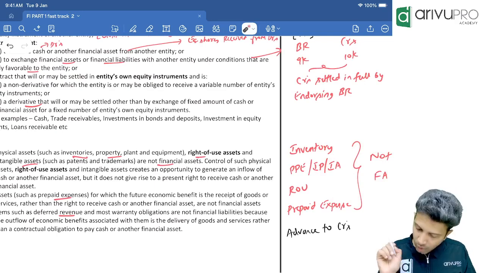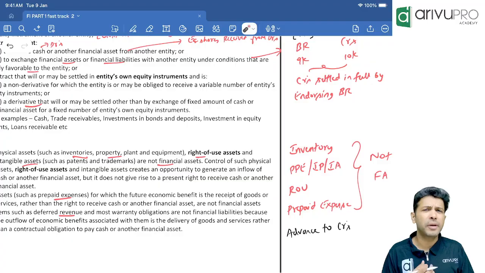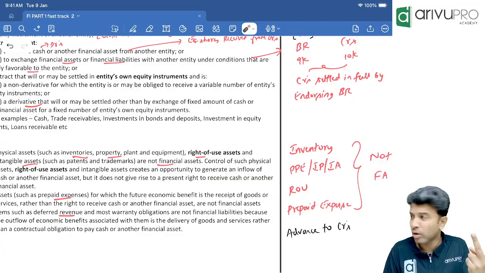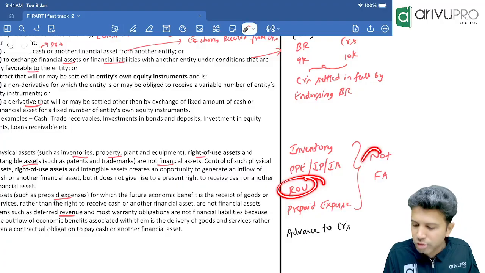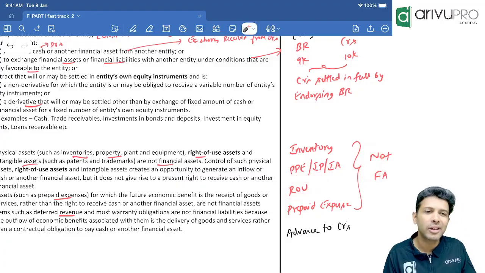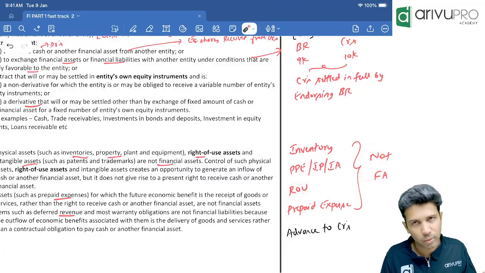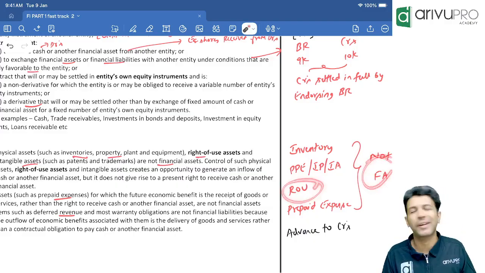Everybody comfortable? Okay. ROU means we have studied this. Whenever you take an asset on lease, the lessee has to show two things, ROU and lease liability. ROU also is not a financial asset. ROU means right of use asset account. ROU is also not a financial asset because